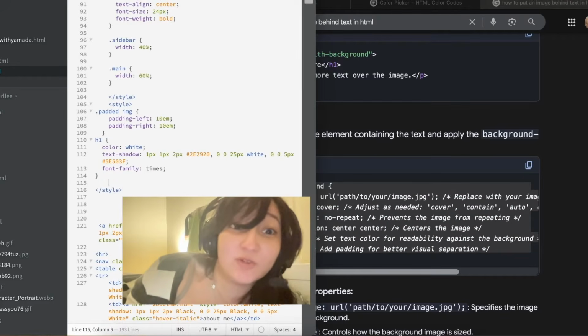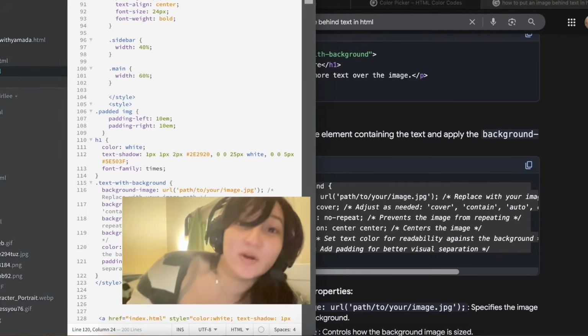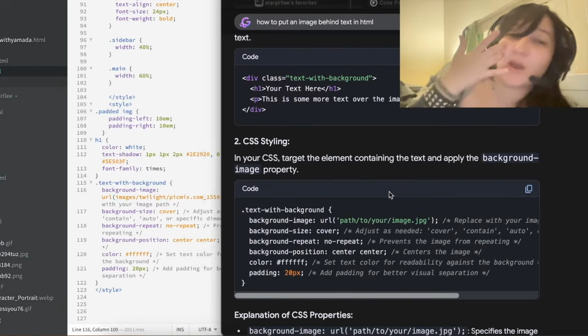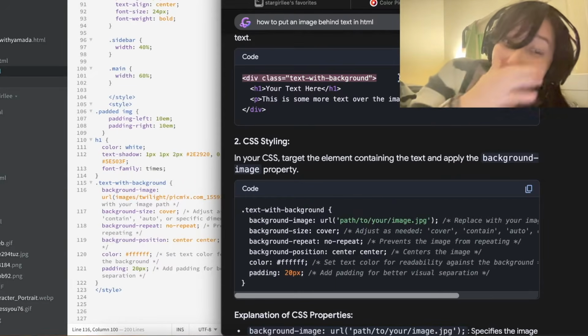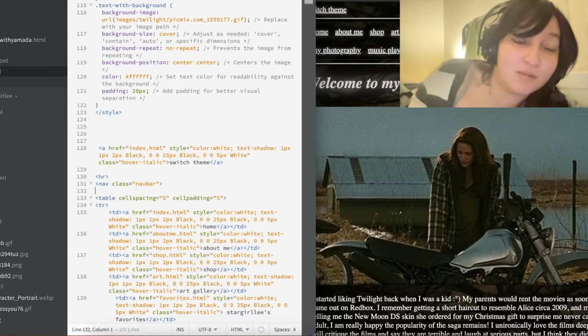Oh, this was cool too. This is the first time I ever learned how to set a picture in the background. I will be incorporating that more into my coding and my pages.